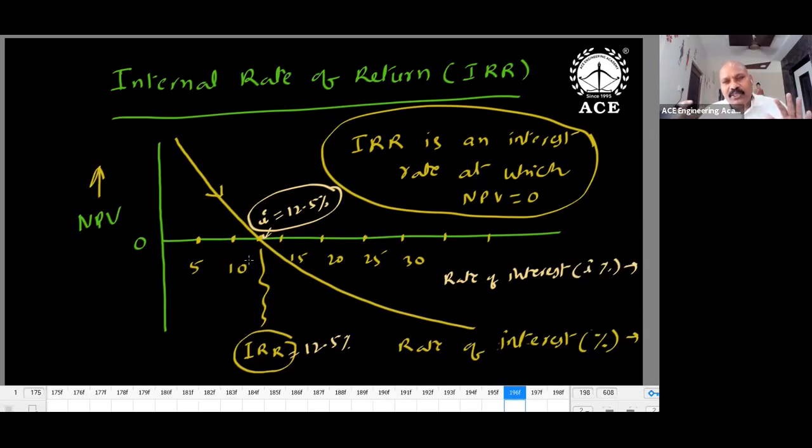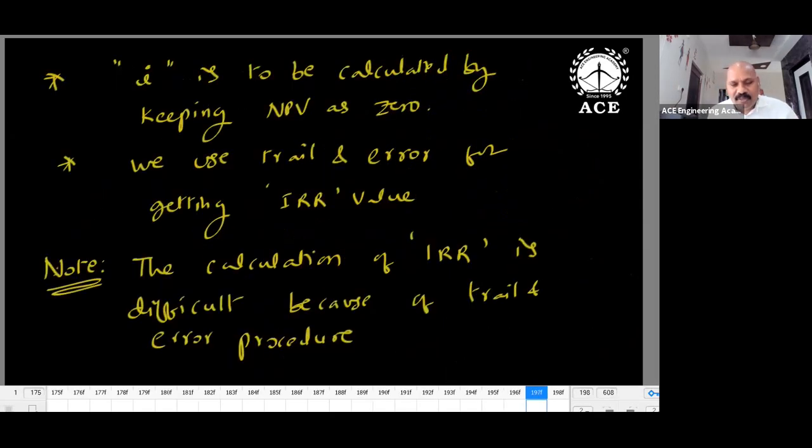It is a totally different issue. I repeat, for IRR you have to calculate the rate at which NPV is equal to 0. If you increase the rate of interest, 15, 20, 25, you get negative values. But our interest is that NPV should be positive. So for getting positive NPV, 12.5% and less is generally recommended here. I'll show this with the graph and with the numerical.